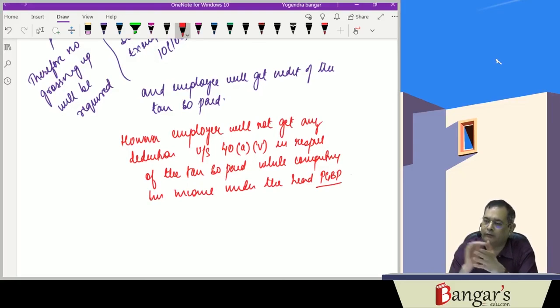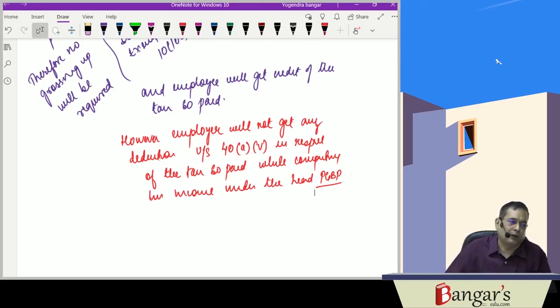Now in our next lecture, we will be discussing the tax treatment of provident fund, superannuation funds, etc.